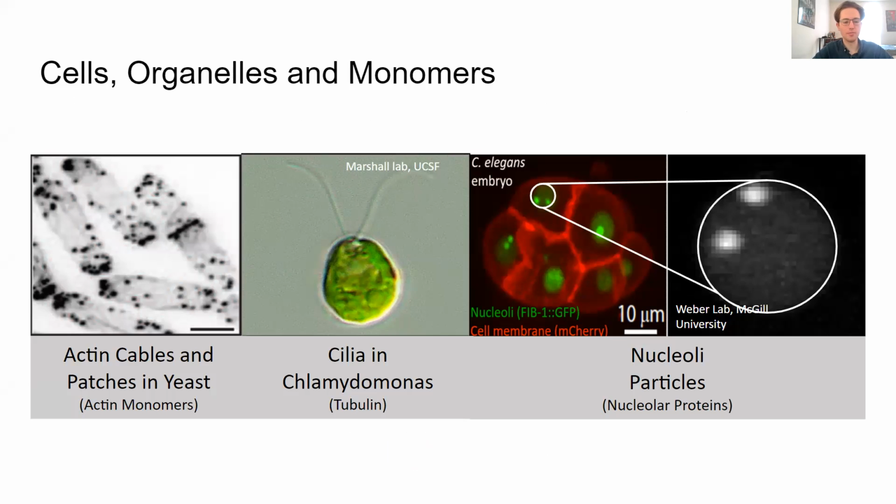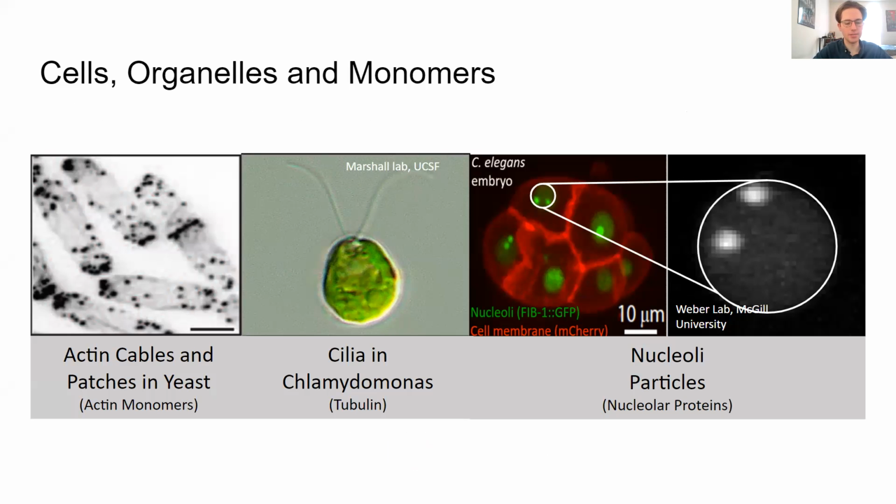Organelles within cells are made up of monomers, and I was looking at organelles that are made of one particular type of monomer instead of a varied range. These include things like cilia, which are made up of tubulin, and nucleoli particles, which are made of nucleolar proteins.